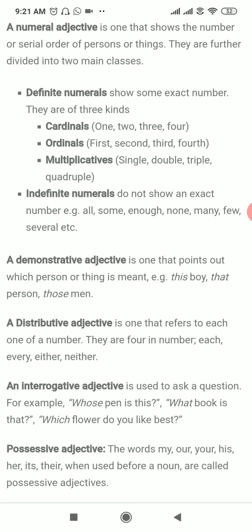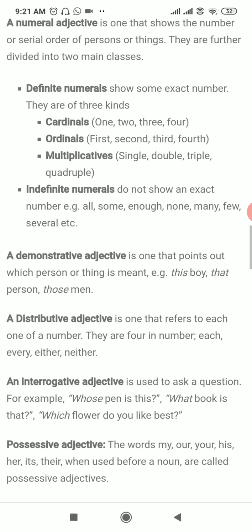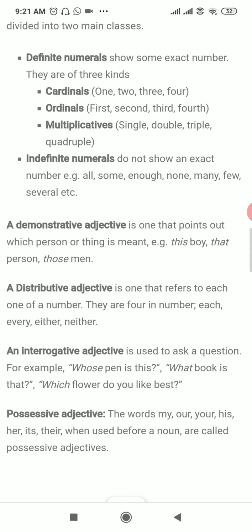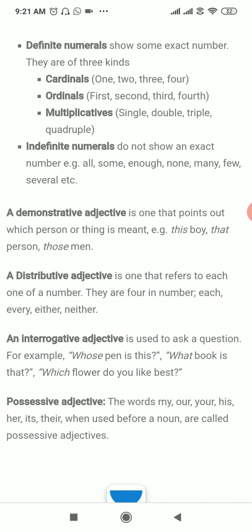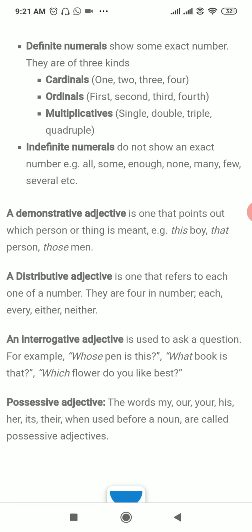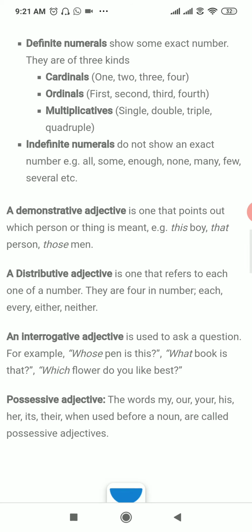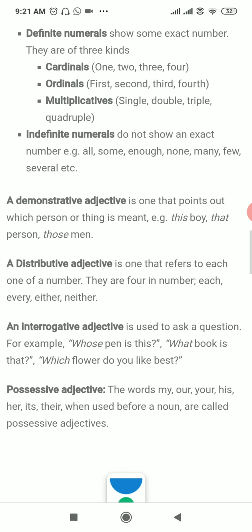When the one thing is farther from us, we use that. Similarly, for things which are multiple in number and nearer to us, we use these. And for things which are multiple in number and also farther from us, we use those.